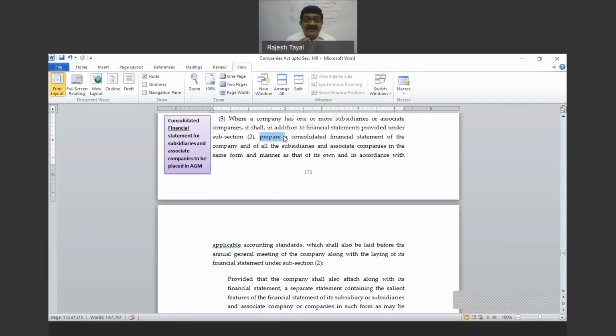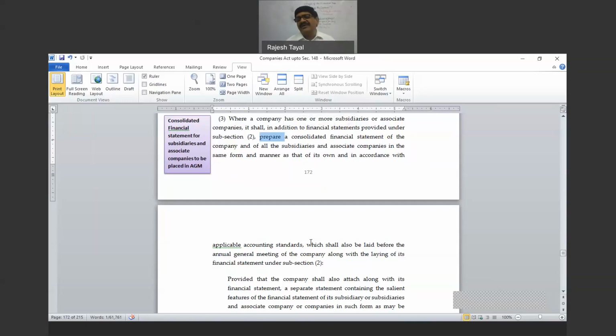It means accounting standards are required here also, true and fair view required here also, placement before the AGM required here also. Whatever is applicable to financial statements is applicable to consolidated financial statements also. So where a company has one or more subsidiary or associate companies, it shall, in addition to the financial statement provided under subsection 2, prepare a consolidated financial statement of the company and of all the subsidiaries and associates in such form and manner as that of its own and in accordance with the applicable accounting standards, which shall also be laid before the annual general meeting along with the laying of the financial statement of subsection 2.